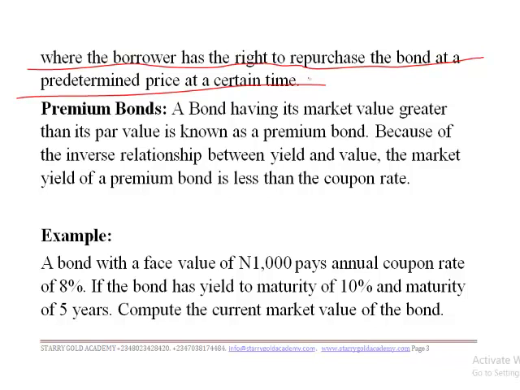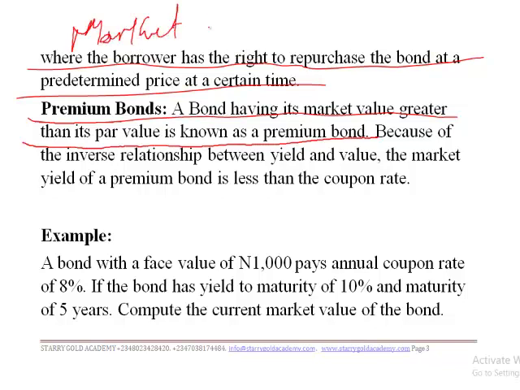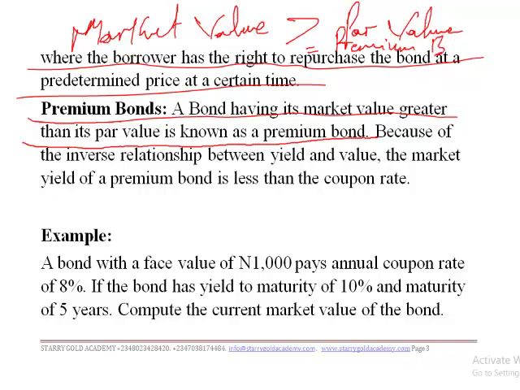So let's look at what we call a premium bond. What is a premium bond? A bond having its market value greater than its par value is known as a premium bond. That is, when your market value is higher than your par value, then you have a premium bond.